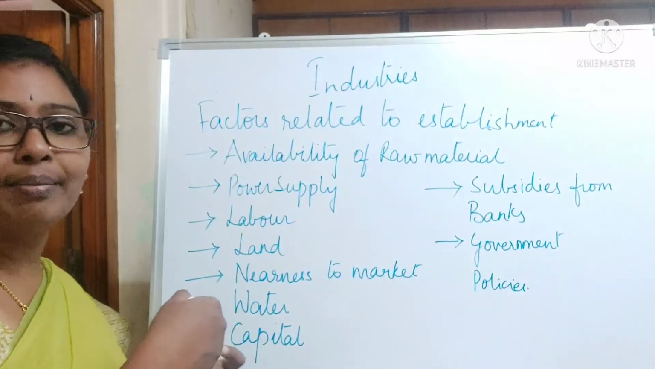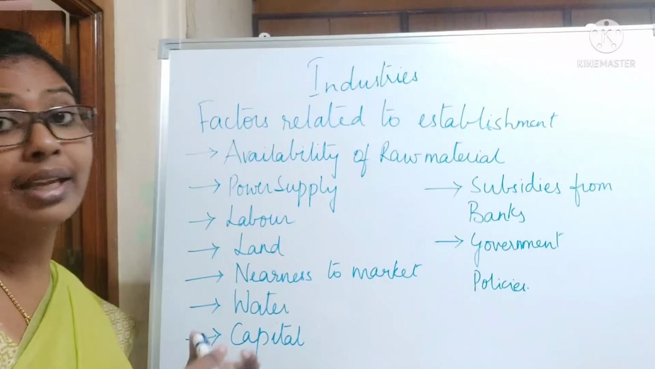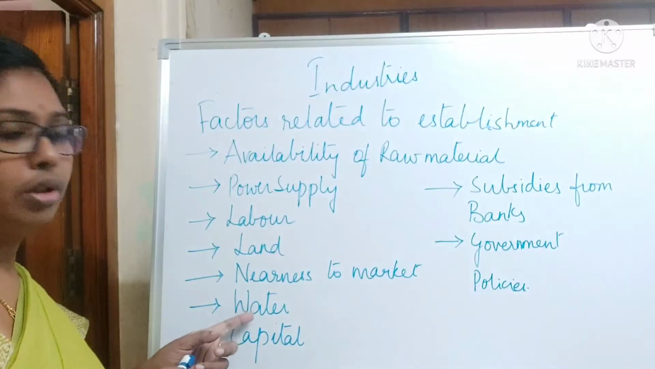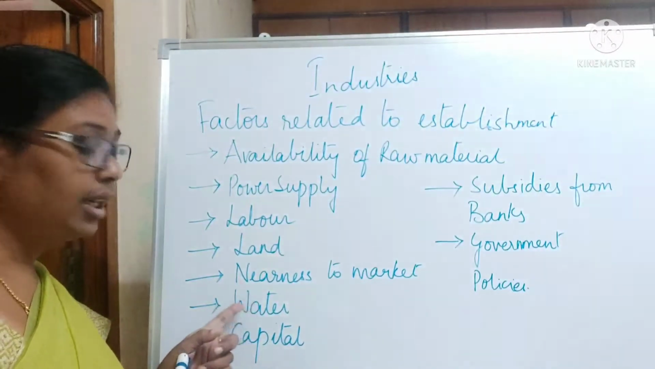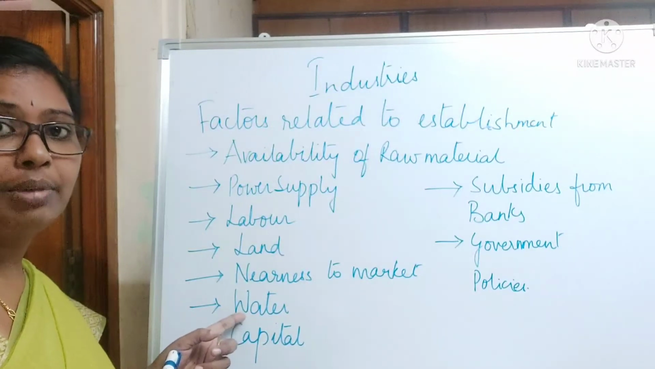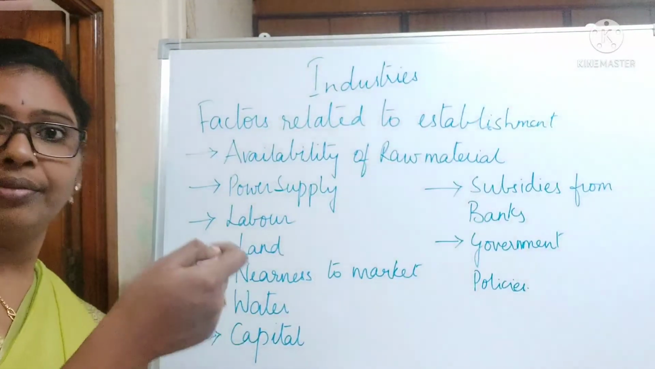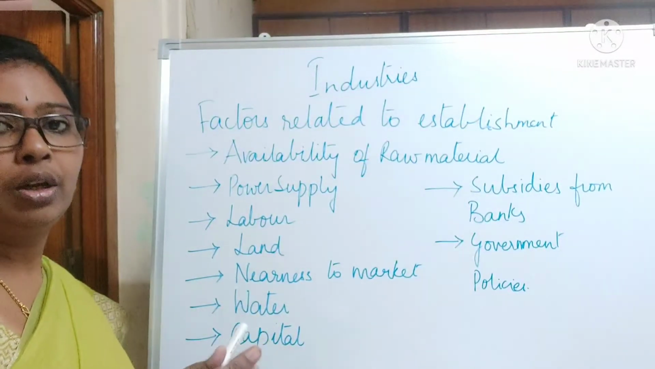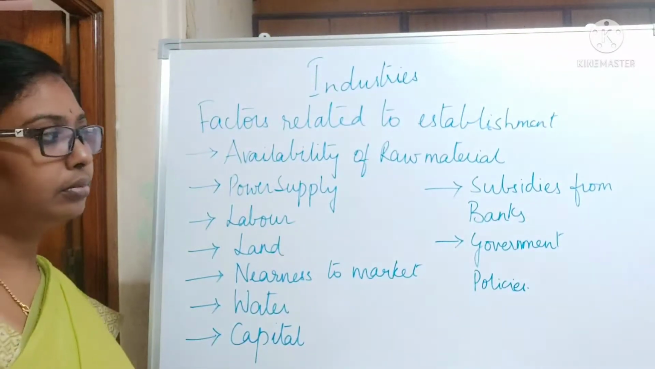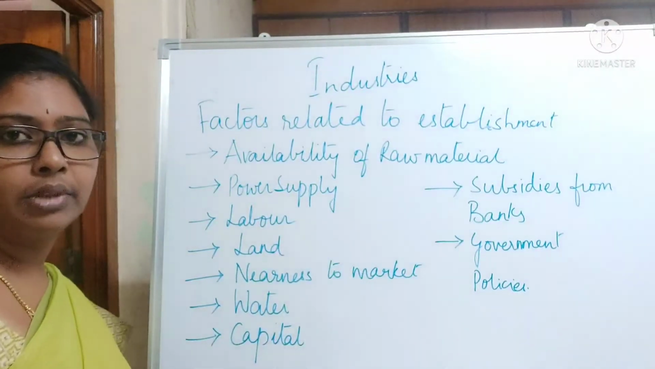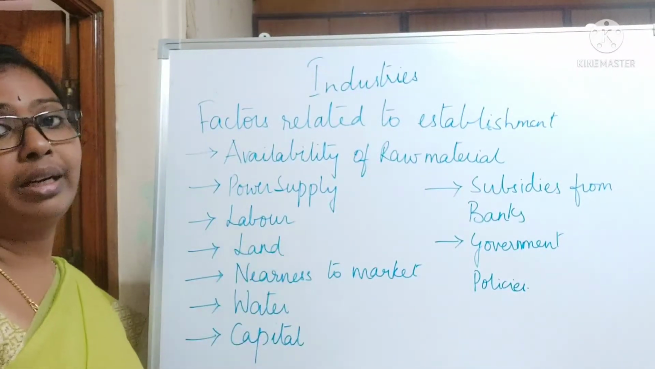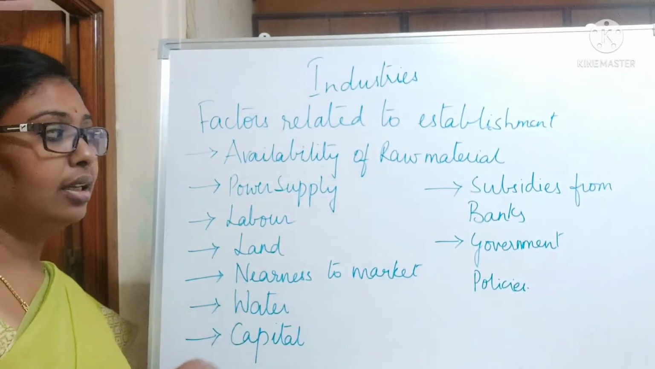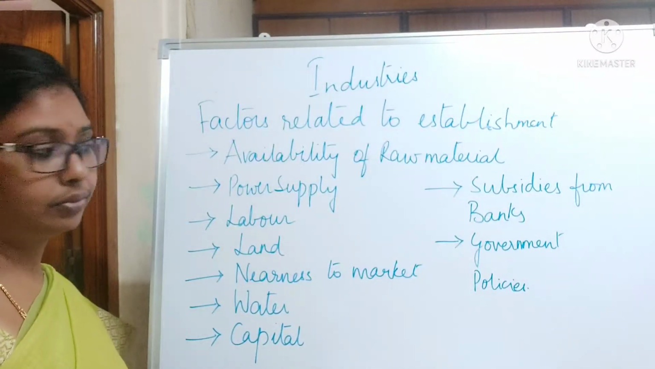Water. Some industries like iron and steel industries, they need a lot of water as a cooling agent. Jute industries even. So water should be readily available for an industry. Capital. First and foremost, this one also. We need a lot of money to establish an industry. Subsidies from banks. How much I can reduce my capital. That is subsidy from the bank.